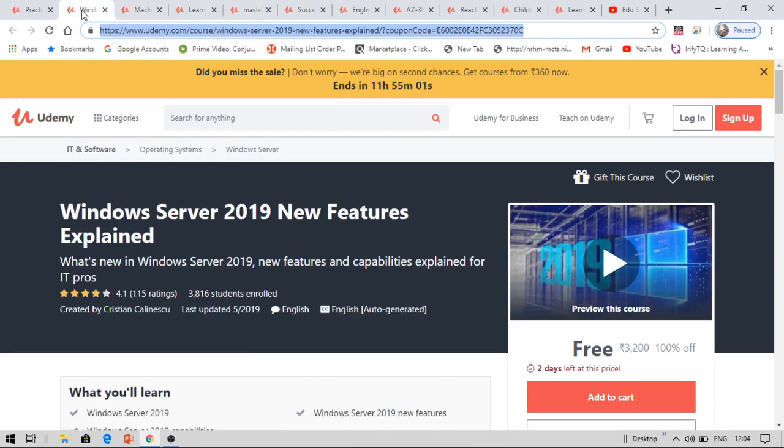And course number 2 is Windows Server 2019 New Features Explained. The features of Windows Server are really explained in this course, and you can get this course for free within 2 days. And the course number is 2.